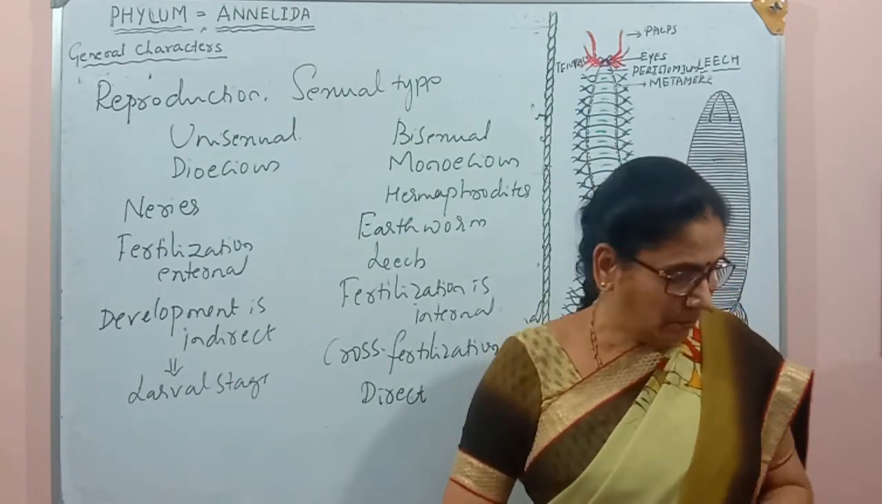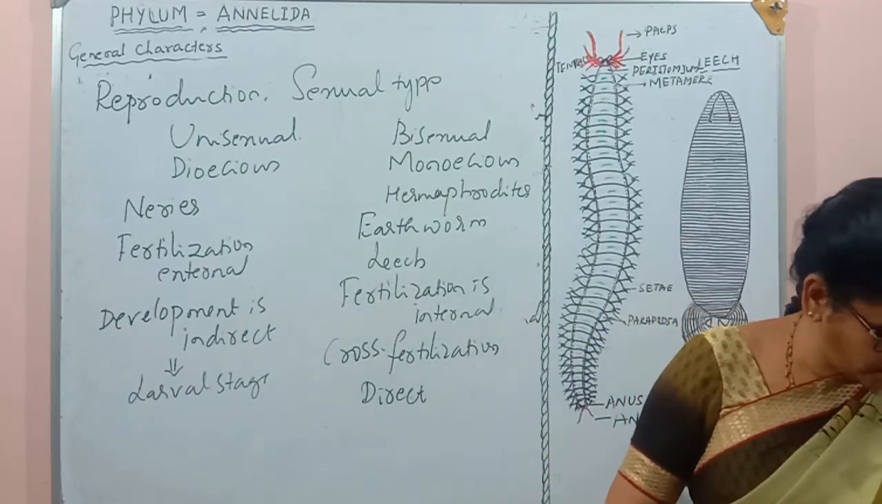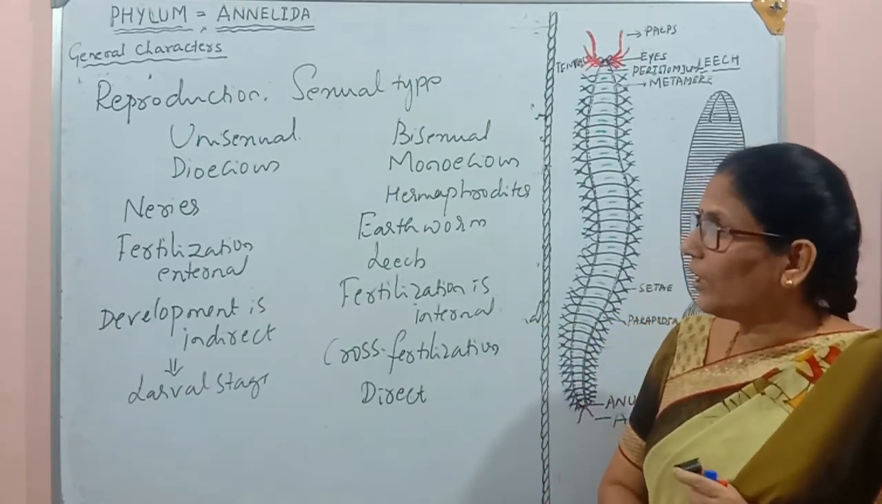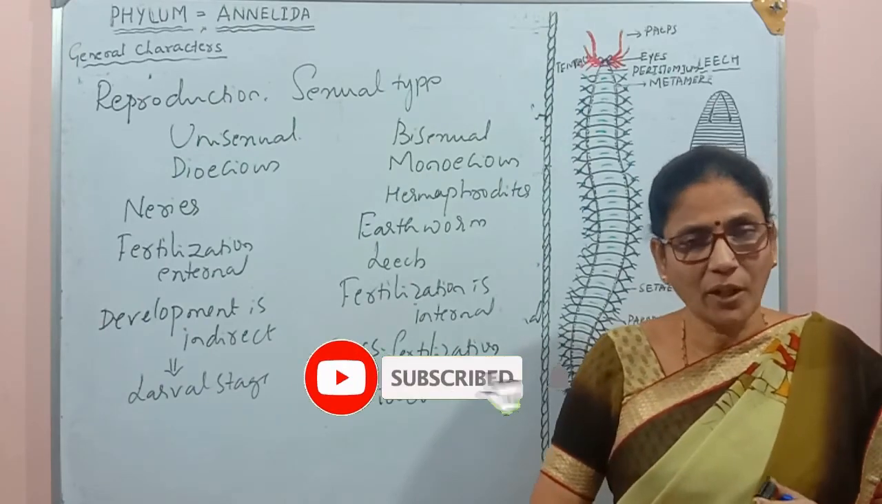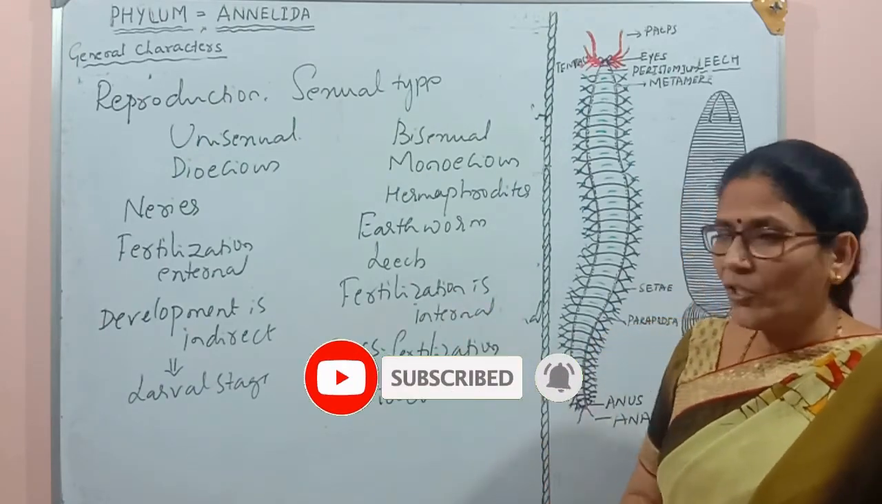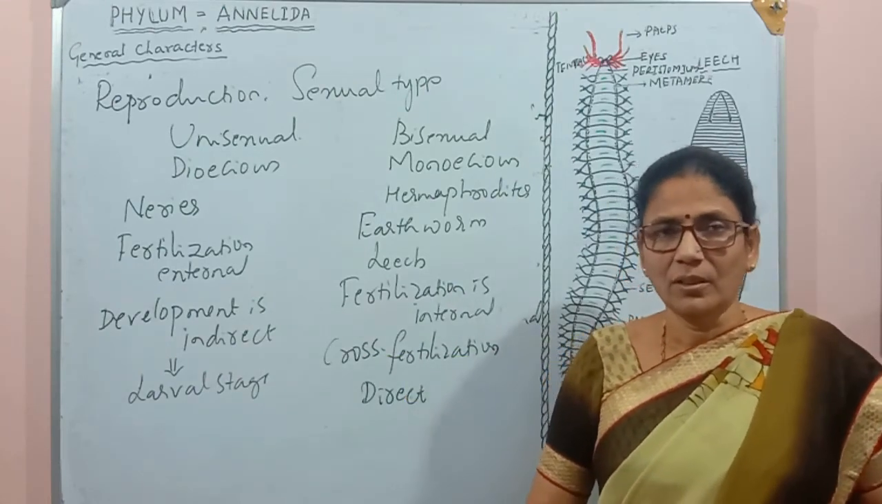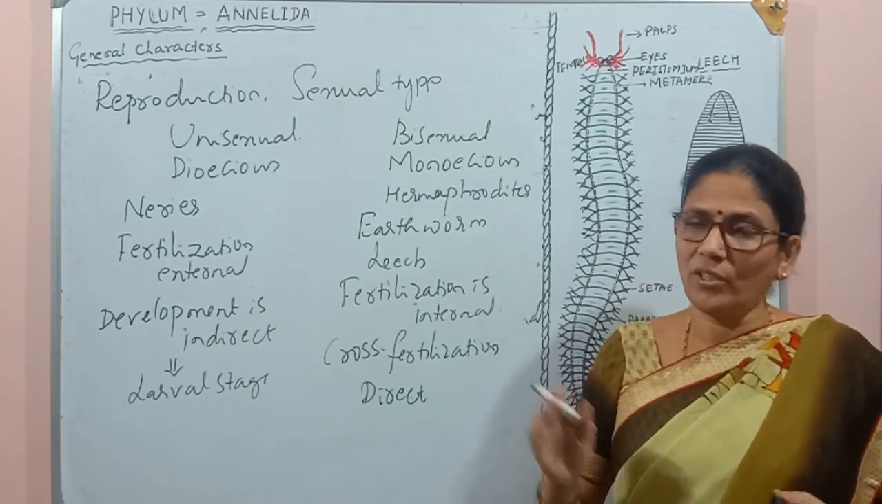So now we are going to finish the topic, because we have discussed all the general characters of this group of organisms. Already we have mentioned the examples: Nereis, earthworm and leech. So here I am going to finish this topic.